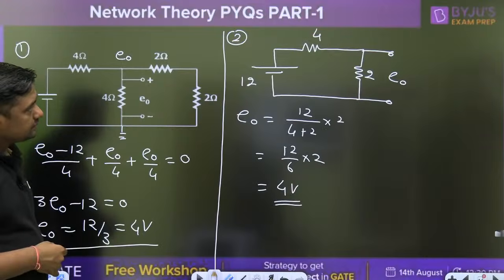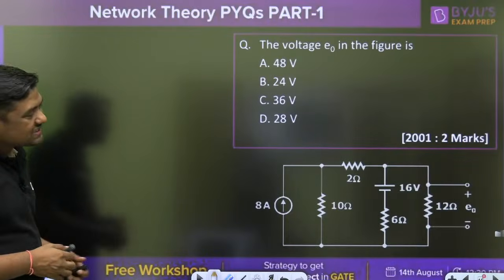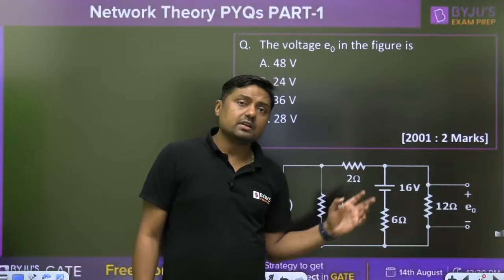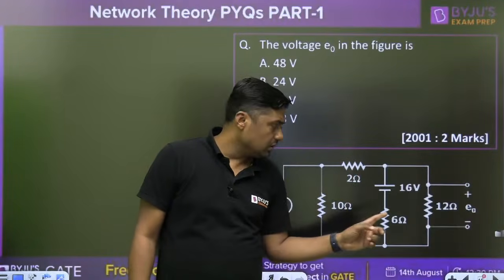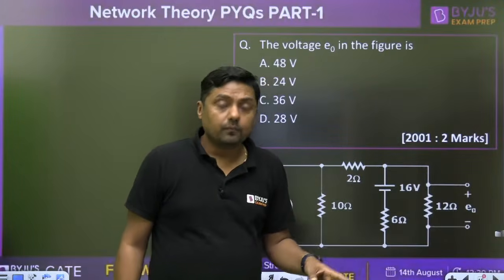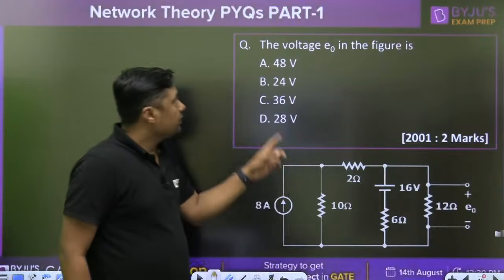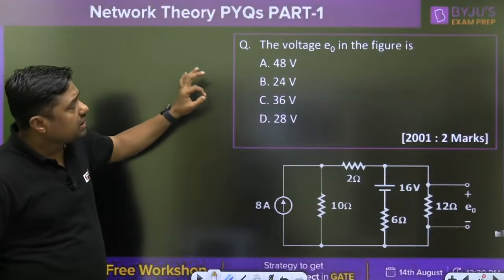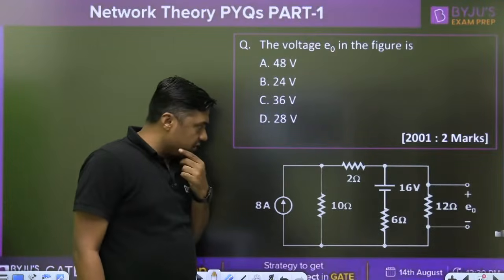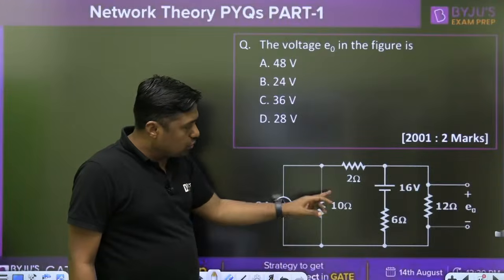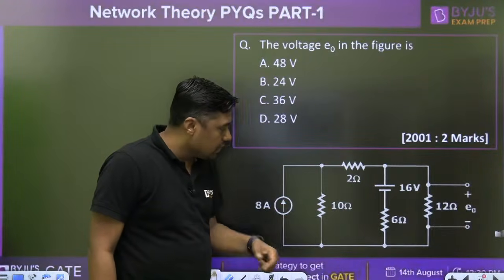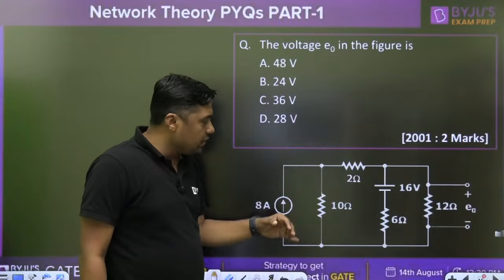Now, what is the answer for this question? Tell me. This type of question appears in different sets: in 2001 it was a 2 marks question, and a similar type of question in 2015. What is the answer? The voltage E naught in the figure is... An 8 ampere current source is given here, with 10 ohm, 2 ohm, 6 ohm and 16 volt connected in series, and 12. Now we have to find the E naught.